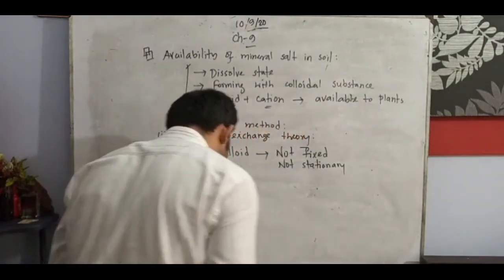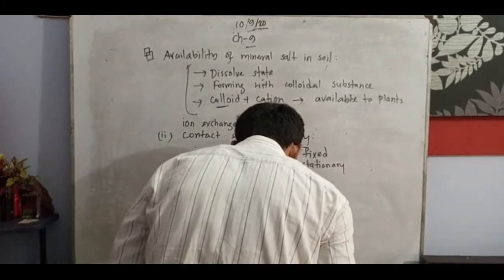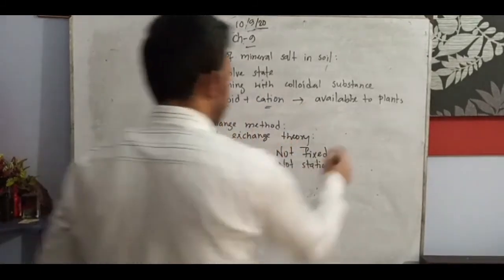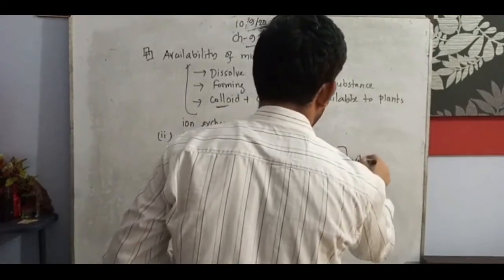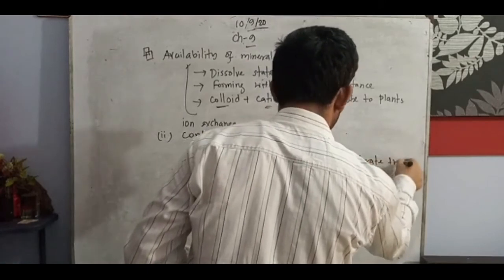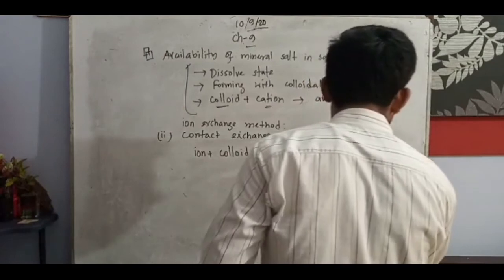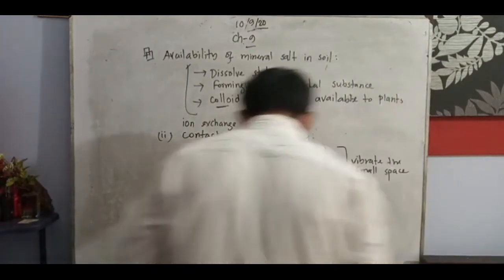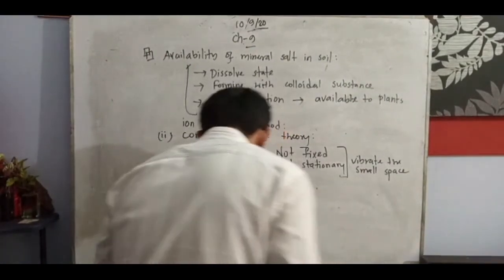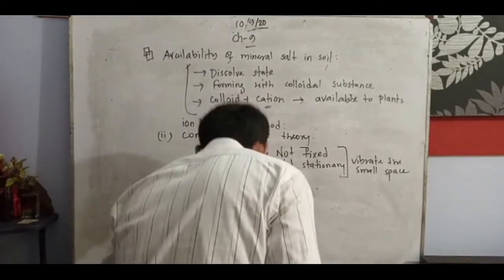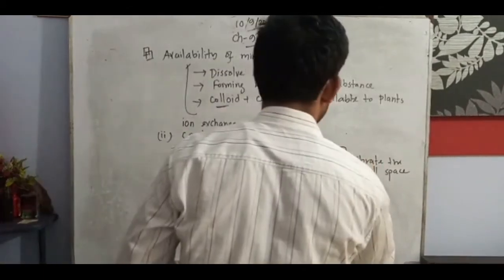In this case, they vibrate in a small space. These ions vibrate in the same manner in a small space on the root surface.